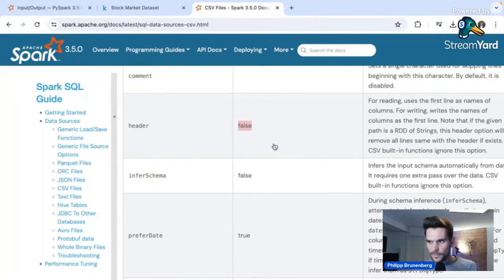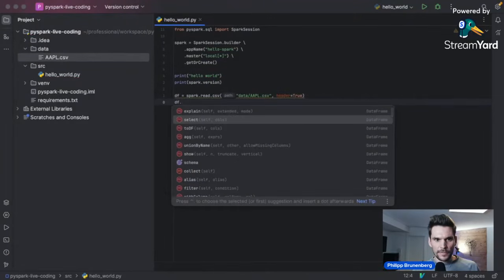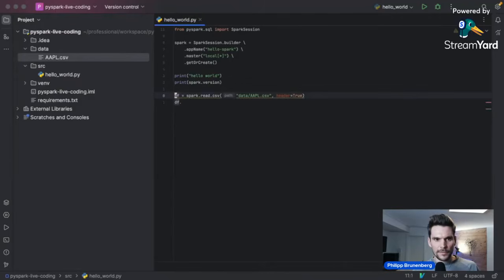Now we could use these two options to actually fix both of the problems, because what I also wanted to show you is, even if we say header is true, it will not actually infer the correct schema for us. So I've now stored the data frame into a variable, and on the df I can now call print schema, which will print the schema to the command line.